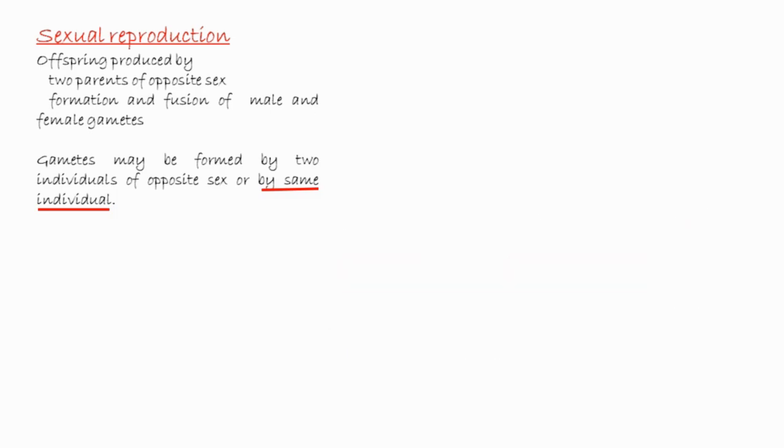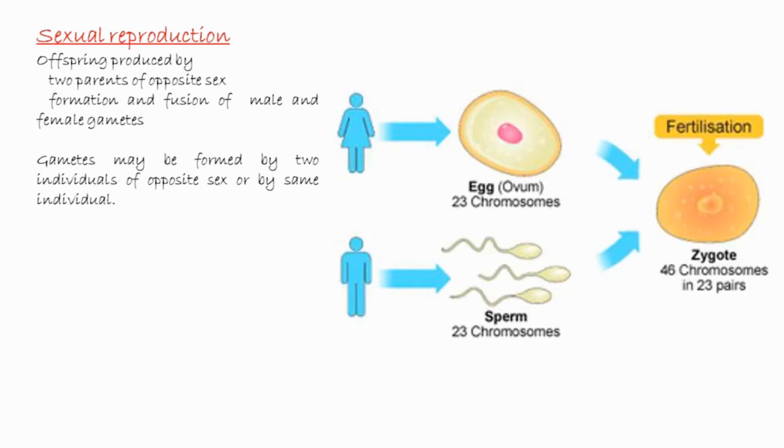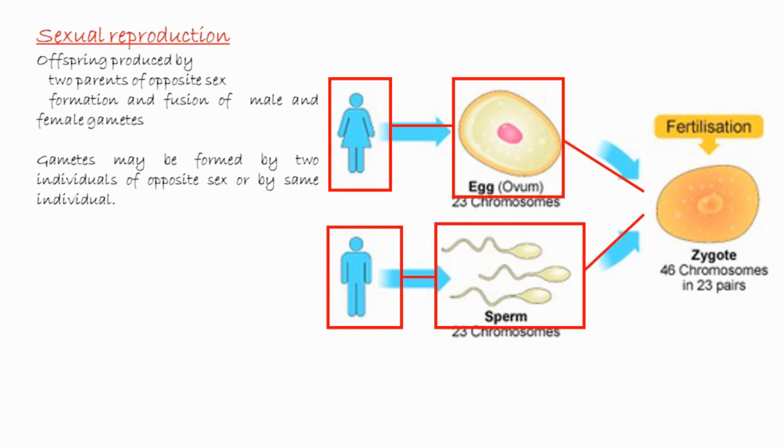So, in sexual reproduction, a new offspring is formed by the participation of two parents, and it involves the formation of gametes of opposite sex. But along with the formation of gametes, it is also essential that gametes from the opposite sex fuse with each other to form the zygote.